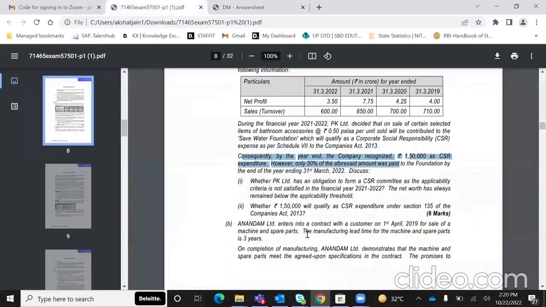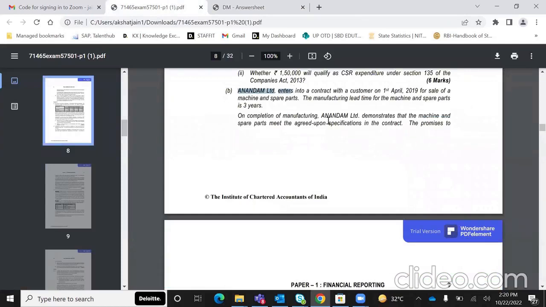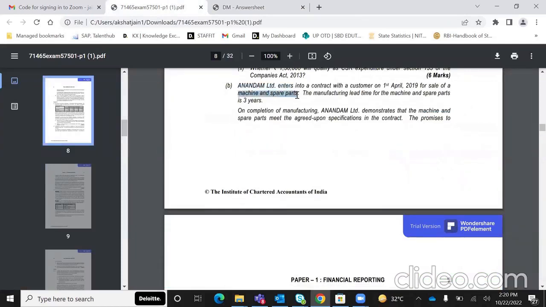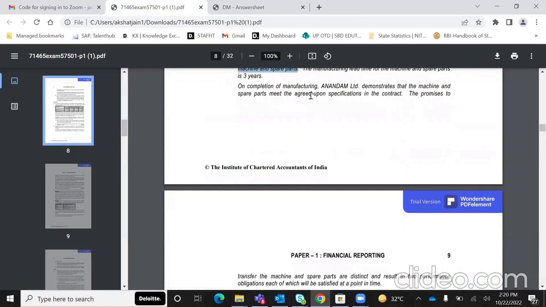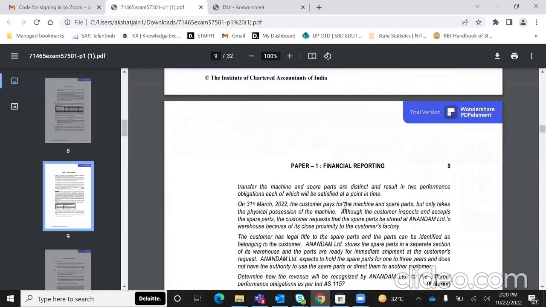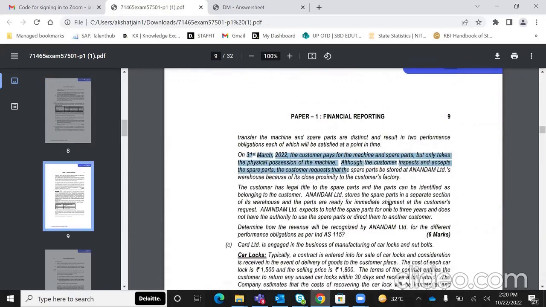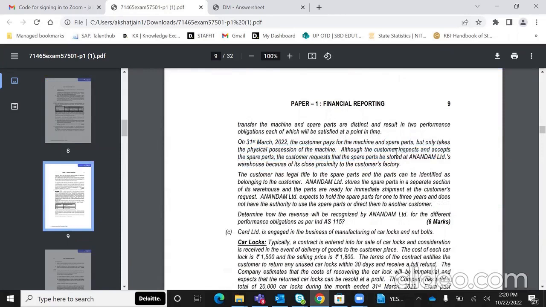Okay. Another question straight from the module is that ये एक सप्लायर है, ठीक है, ये मशीन और स्पेयर पार्ट्स बना रहा है एंड इसने कंप्लीट कर दिया मैन्युफैक्चरिंग. इसने मशीन और स्पेयर पार्ट्स का दिखा भी दिया कि these meet the agreed upon specifications, and the customer has paid for both, but it only takes the machine. Okay. And the customer has also inspected and accepted the spare parts. The customer requests that spare parts be stored at Anandam's warehouse only.